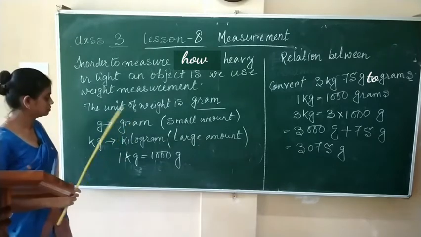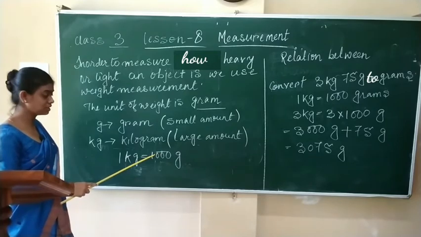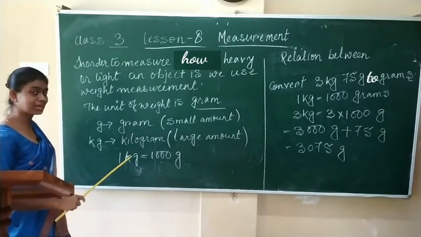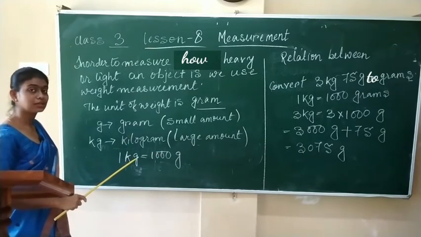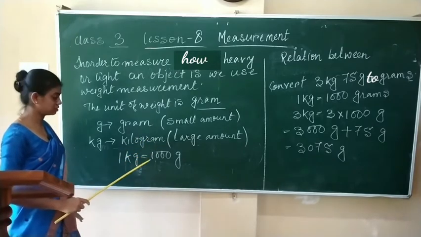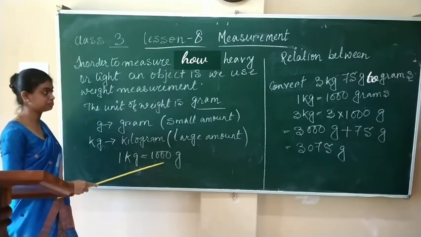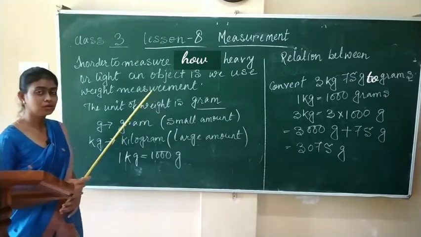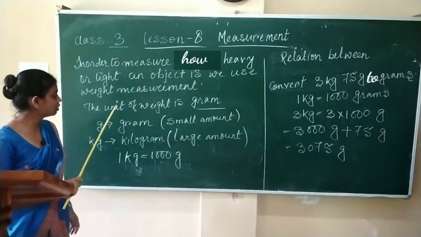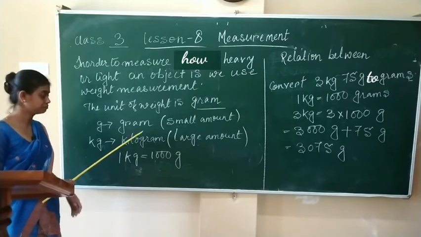And we have to know 1 kg is equal to 1000 gram. That means 1 kg is divided equally 1000 times. Therefore, 1 kg is equal to 1000 gram. So, we will see example of gram. We will see example of kilogram.